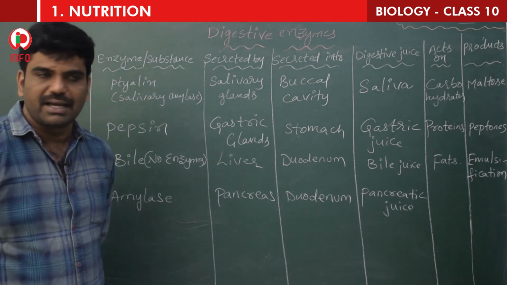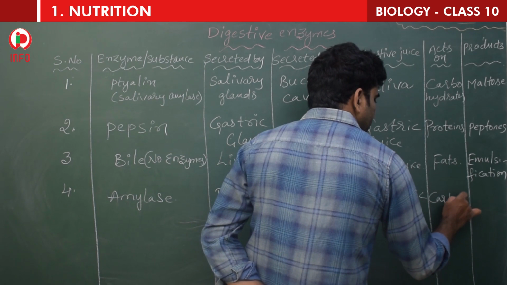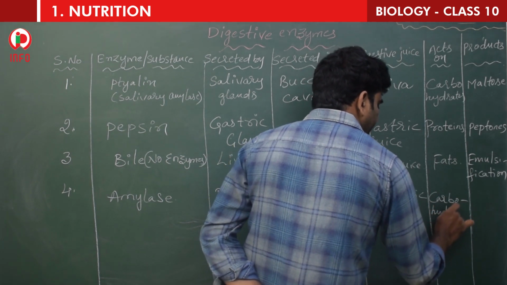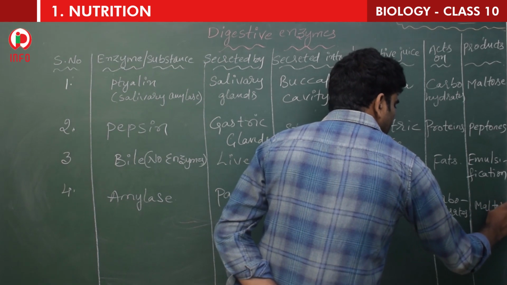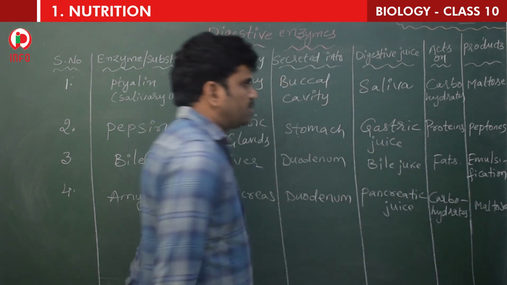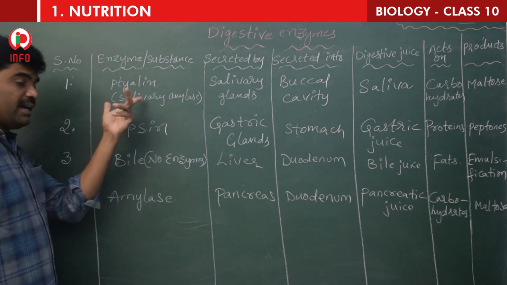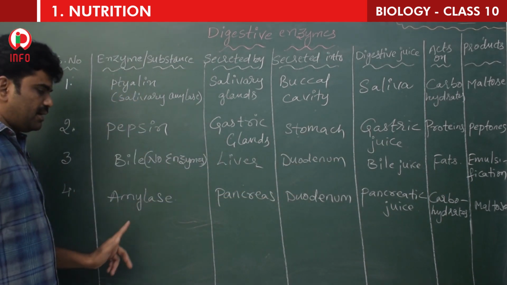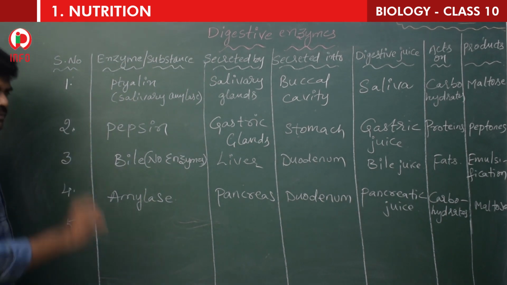And here once again carbohydrates only. It acts on carbohydrates only, like the first one. And the product is maltose, like the first one. Same enzyme only, but there it is salivary, here it is in the pancreas. Let's go for the fifth one.